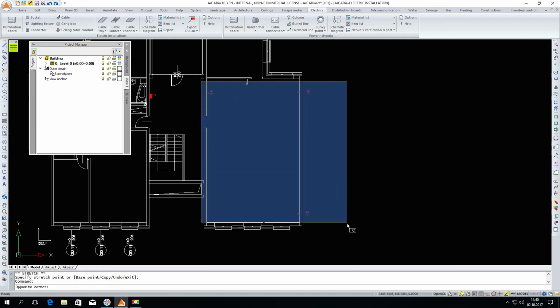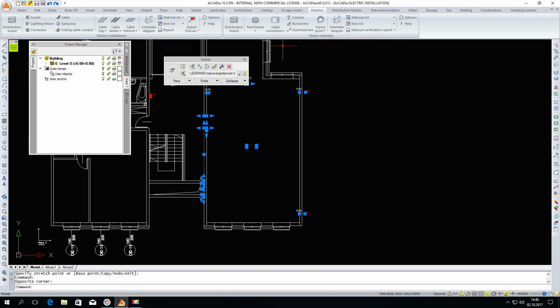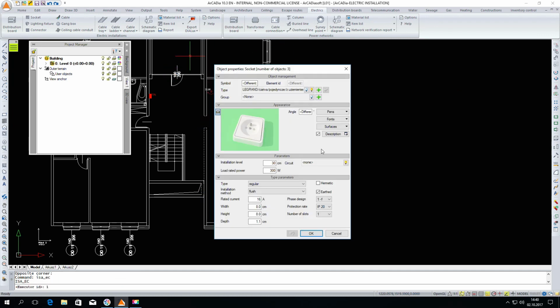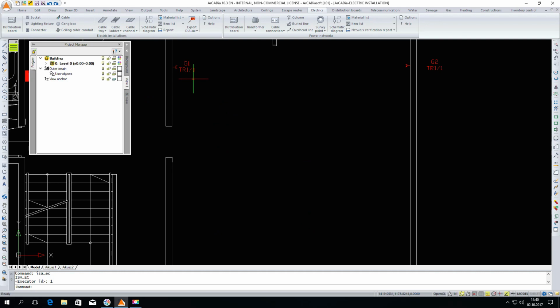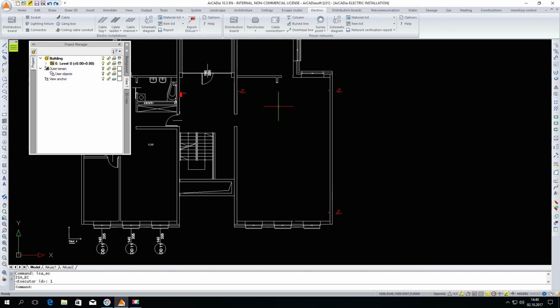For this purpose, I will now select all the sockets, enter the Properties box, and select the circuit that was previously defined. Now you can see that it is showing us that this is the dashboard and the first circuit.